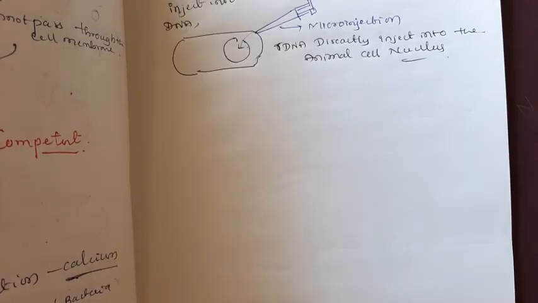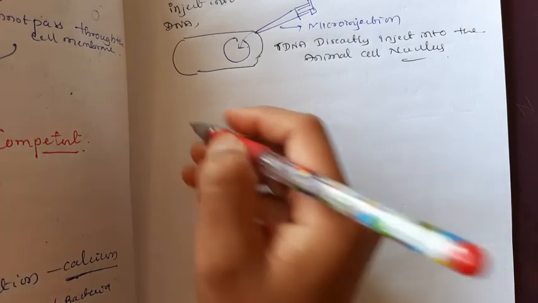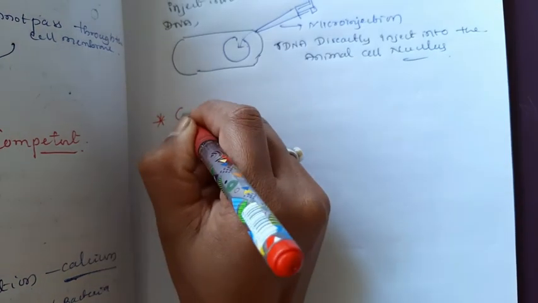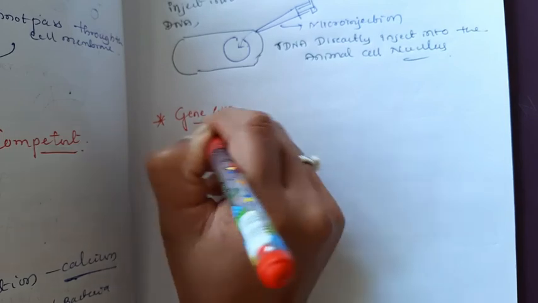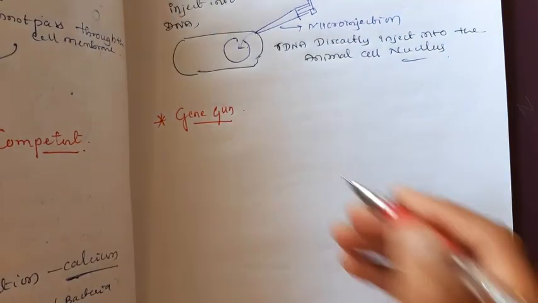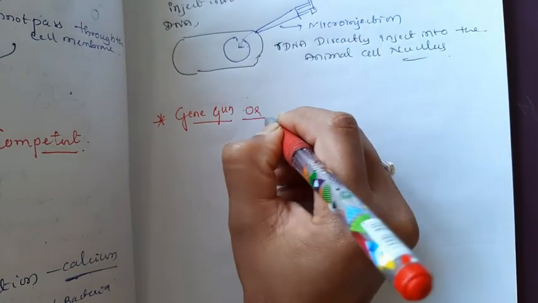When the microinjection is injected directly into the nucleus of the animal cell, the gene of interest can integrate into the animal cell nucleus. Then another physical method of inserting a gene of interest into the host organism is the gene gun method, also known as biolistics.